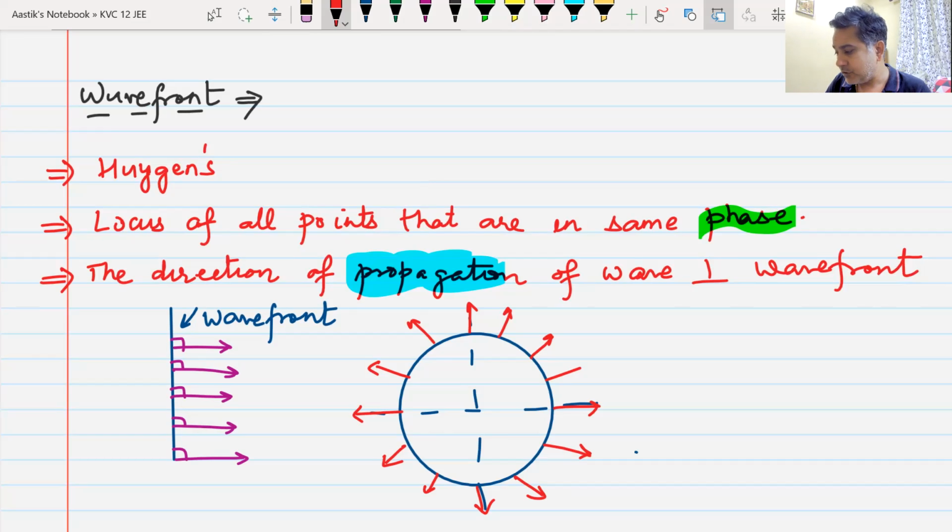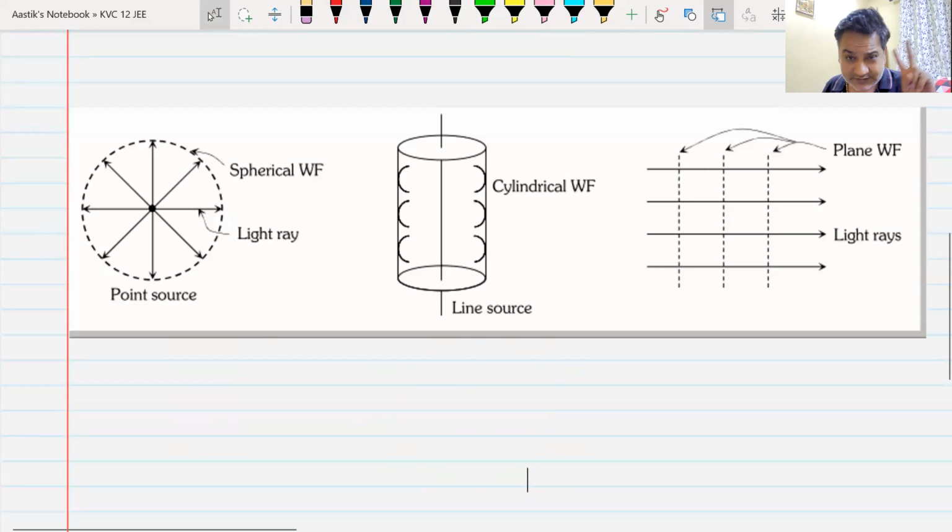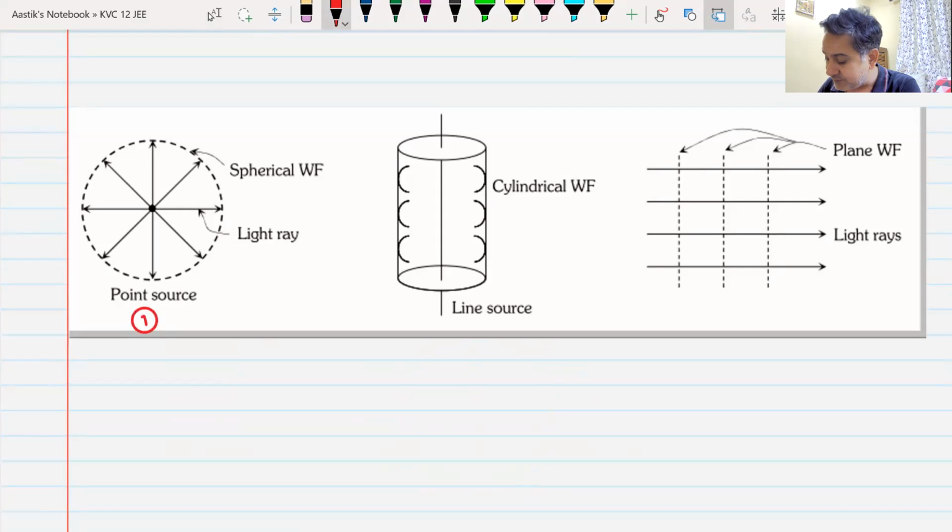Okay. Now looking at the diagram, you actually saw 2 different types of wavefronts. Actually, there are 3 different types of wavefronts that are possible. I'm going to show you those 3 types. 2 of them I've already shown. There's also a third type, and it comes on your screen now. So there are 3 types of wavefront. This is the first type, this is the second type, and this is the third type.